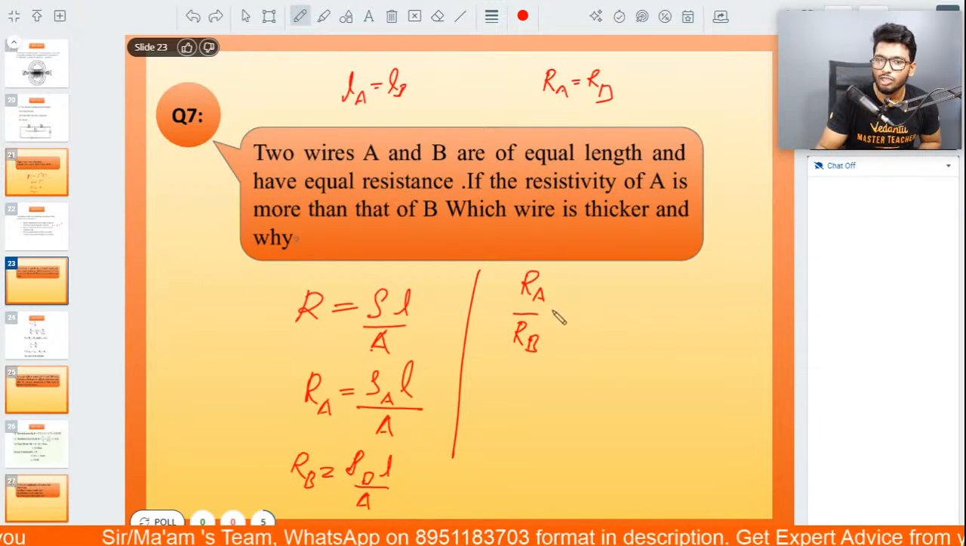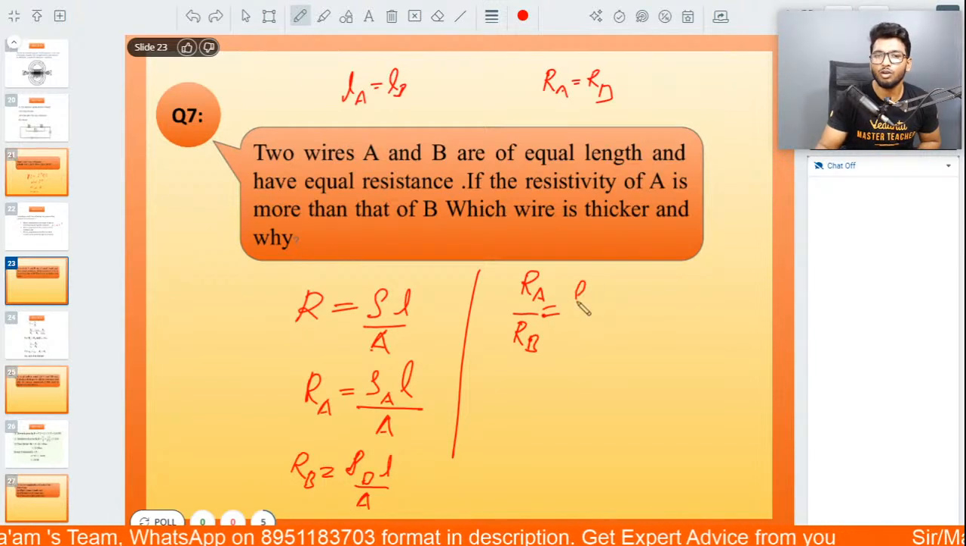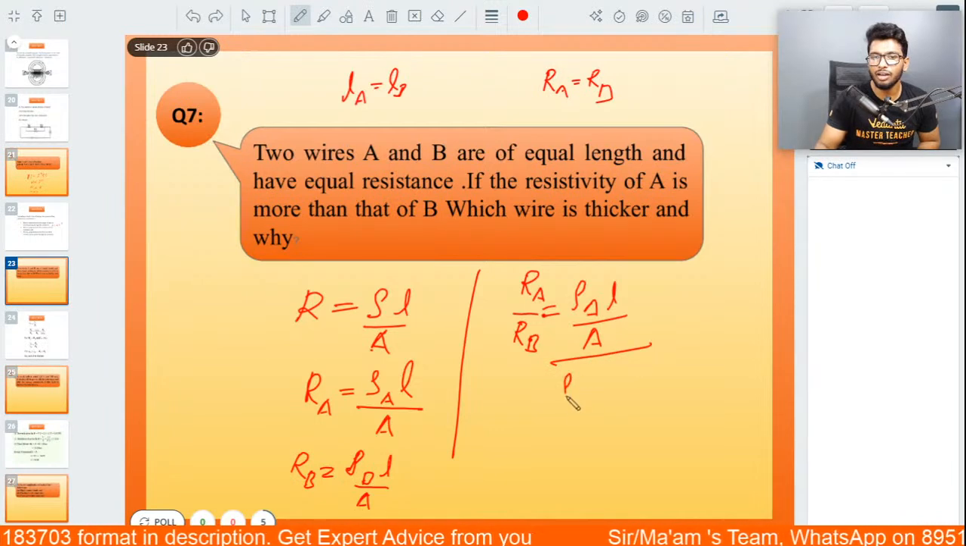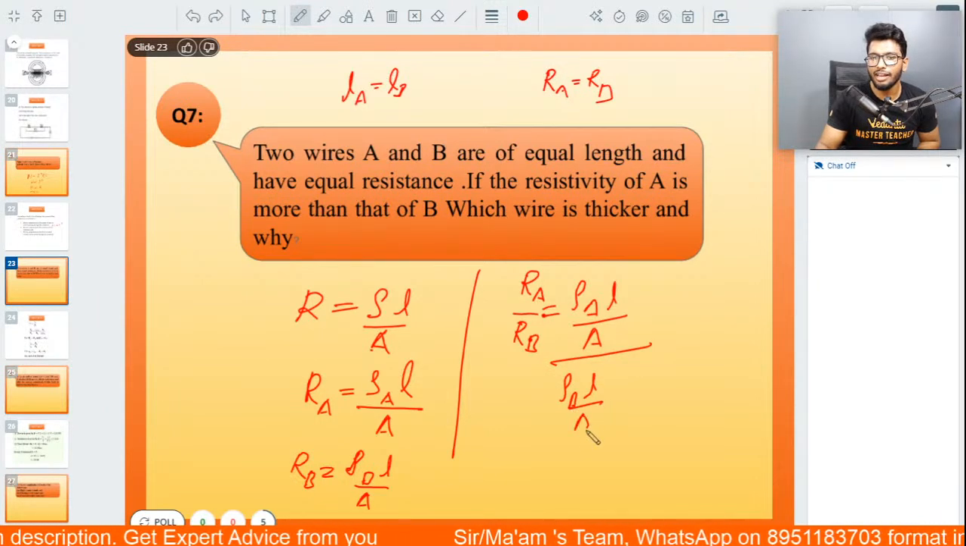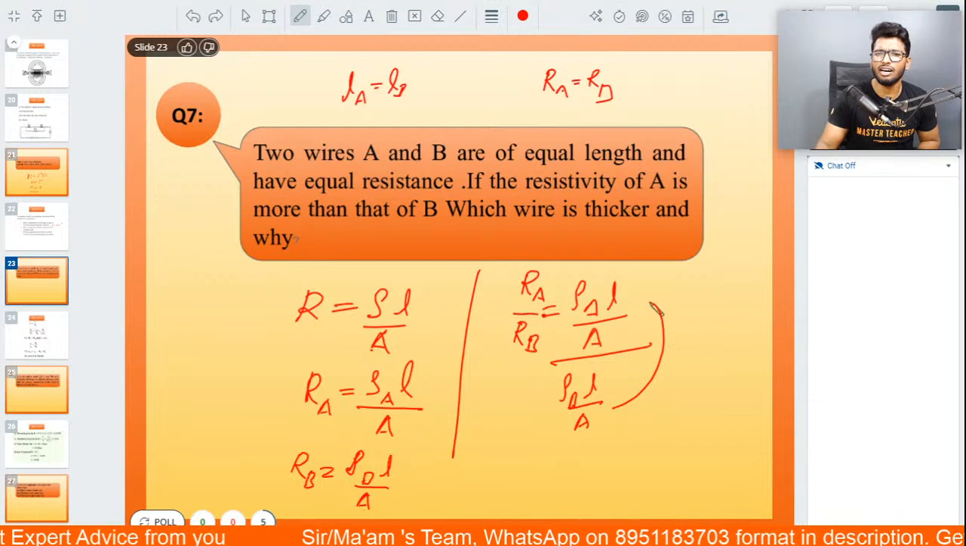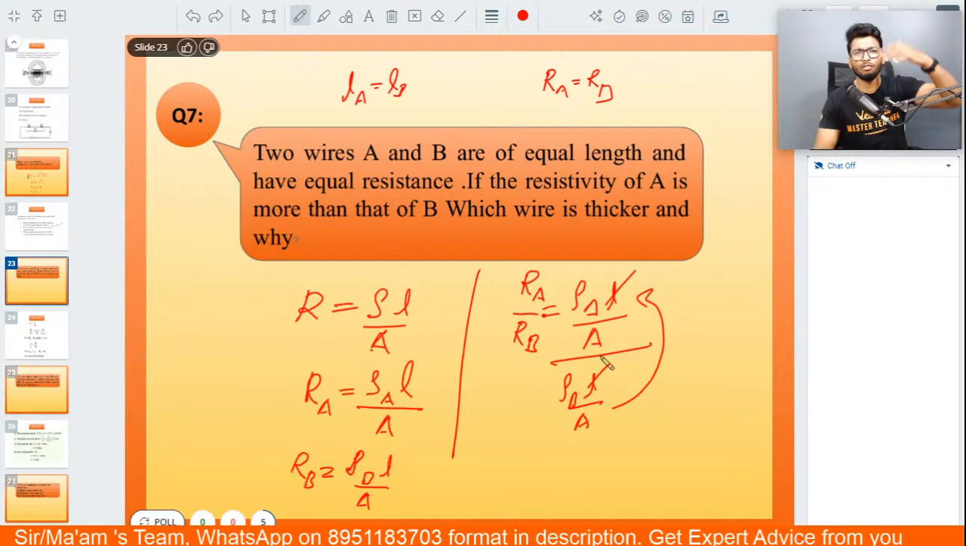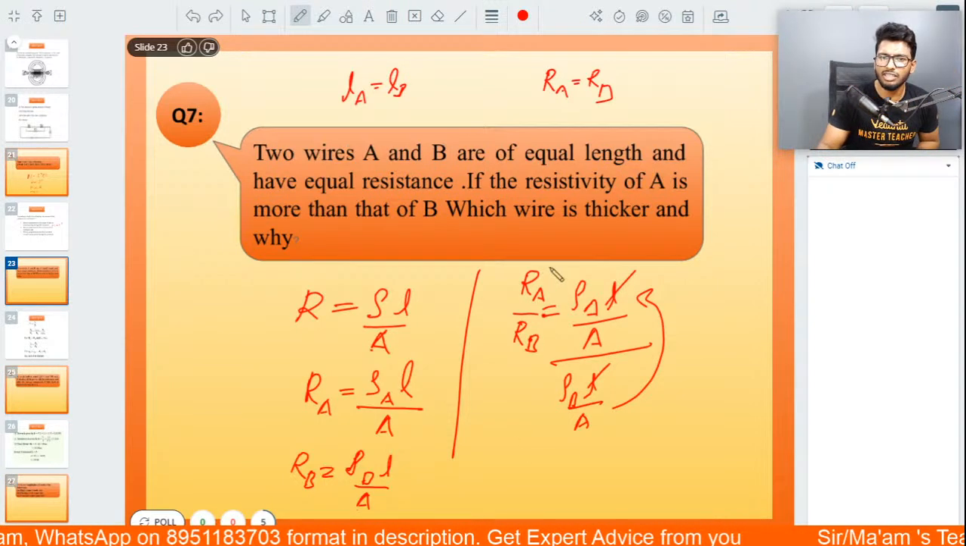Now, here's the thing, guys. If you substitute the values over here, you'll get rho into A into L divided by A, whole divided by rho into B into A by L. So all you have to do is take A to the other side. So L gets cancelled. Now we know that the resistivity of A is more than that of B. Now here these two are equal.